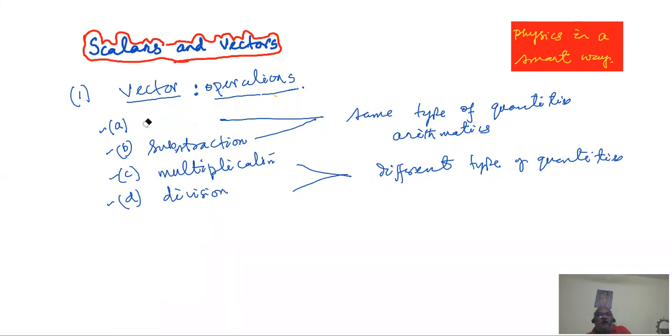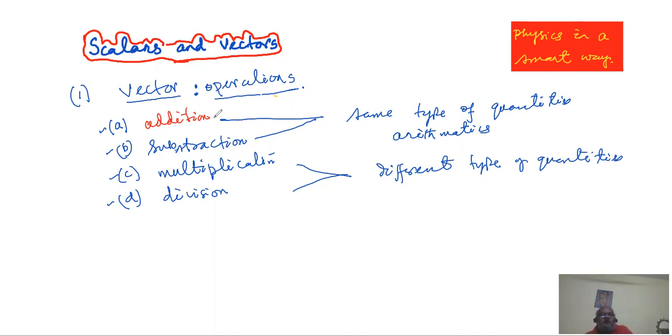You know, in case of scalars, the same rule is valid: only the same type of vectors can be added or subtracted. That is valid for subtraction also, but first of all, I am considering addition. So in case of addition, only the same type of vectors can be added. If I ask you to give some examples, then readily you must have some vectors in your mind. You may or may not fully comprehend them. At this stage, it will be slightly difficult to comprehend, but it's not that you do not know.